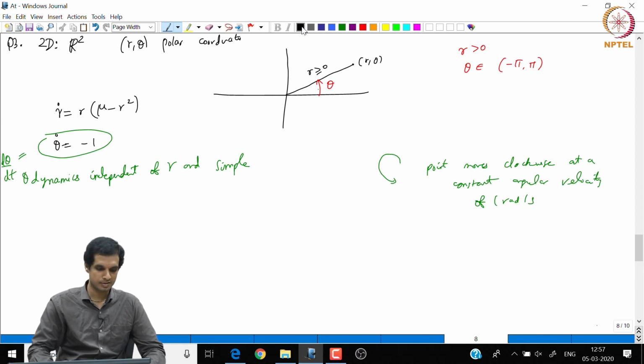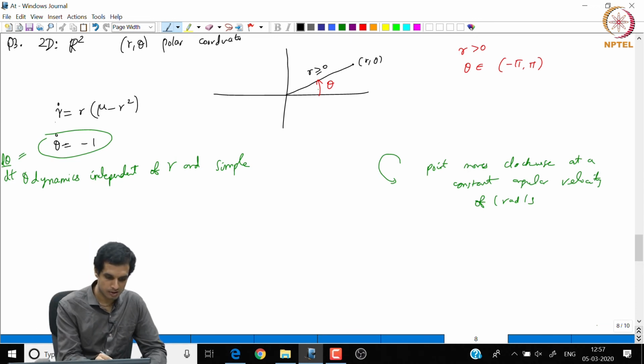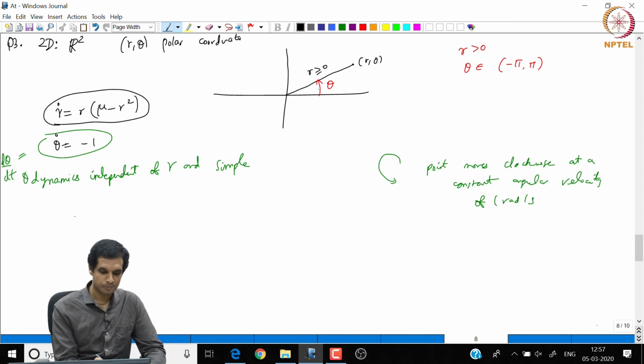So, what is happening? Let us see. The dynamics is r dot is r into mu minus r square. When r dot is equal to 0, what happens? Let r dot be equal to 0 at some radius, let us say r star.